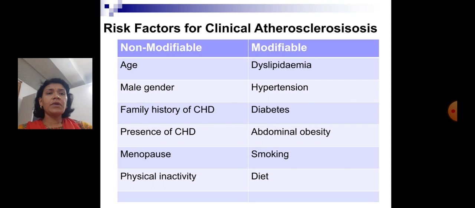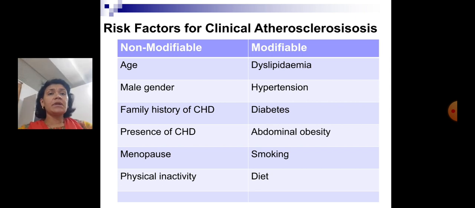Risk factors for clinical atherosclerosis. There can be various risk factors. Some of them can be modified, while some are non-modifiable. Among the non-modifiable risk factors, age: as we all know, with increasing age, risk increases. More risk in male gender.